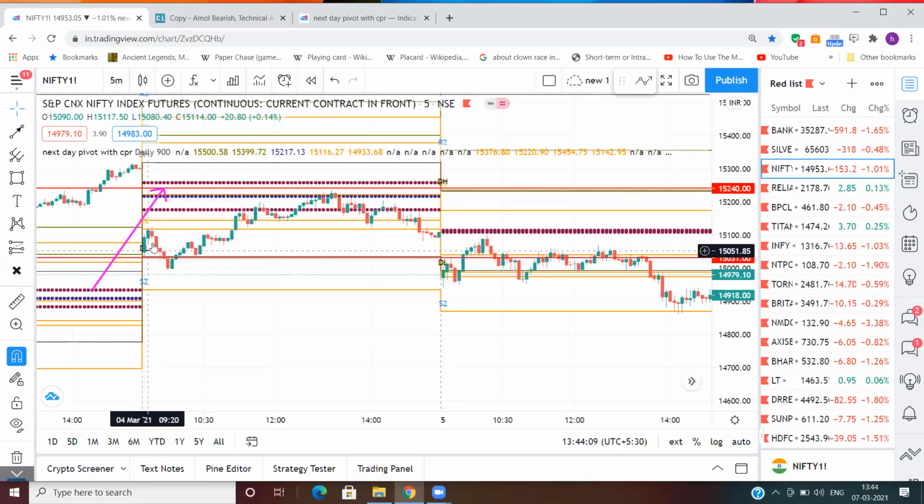So you will be looking mostly for sell signals on this day rather than buy signals. You can use this on index and on stocks. I am a cash trader, so I usually look for stocks. I don't do futures or options trading, but it can be used on index and futures also.